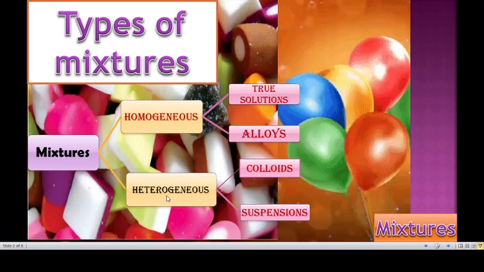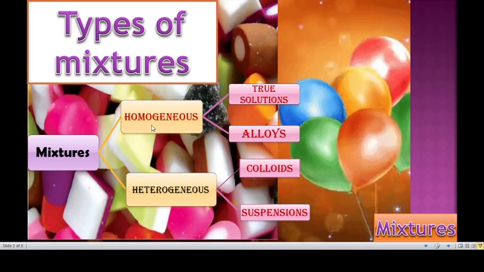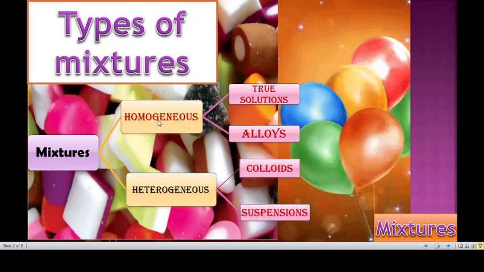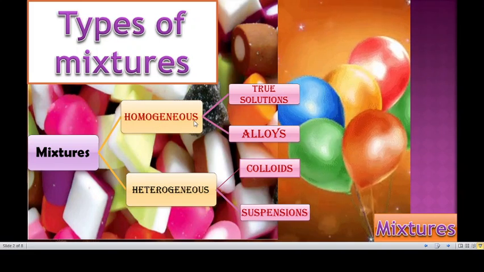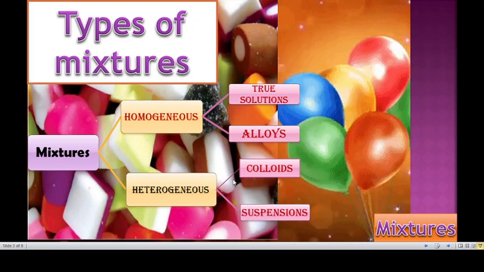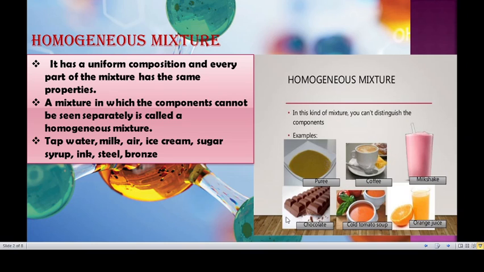Based on this, mixtures can be classified into two types. Homo means same, hetero means different. So homogeneous has a uniform composition, and heterogeneous does not have a uniform composition. Homogeneous can be classified into true solutions and alloys. Heterogeneous, into colloids and suspensions. The first one is the homogeneous mixture. Homo means same, so it has a uniform composition throughout the mixture.